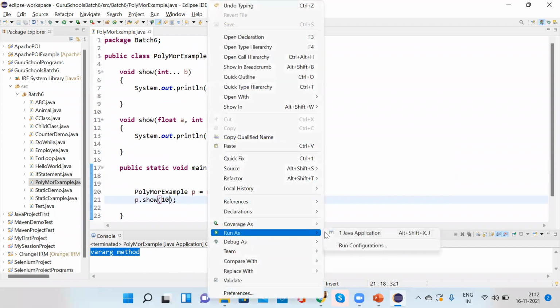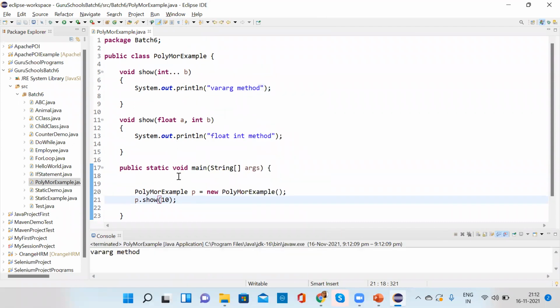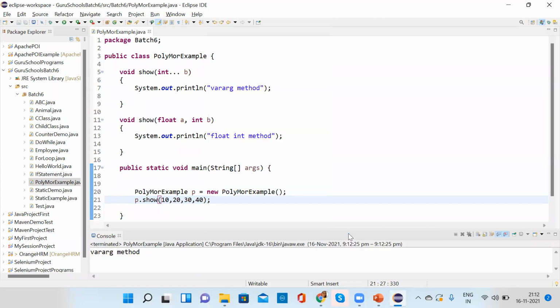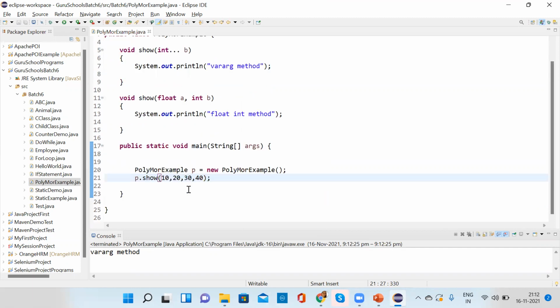So why are we using it? If you want, we can pass an integer and execute. But if I wanted to pass, suppose, 20, 30, 40, that also we can do, and this method will be called. So we can pass multiple integers. So this is the only use. This is not an array. Array is different. The var argument is different.